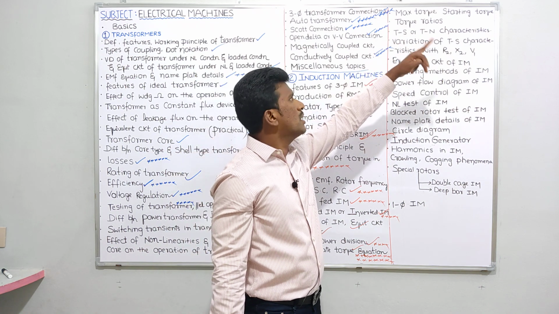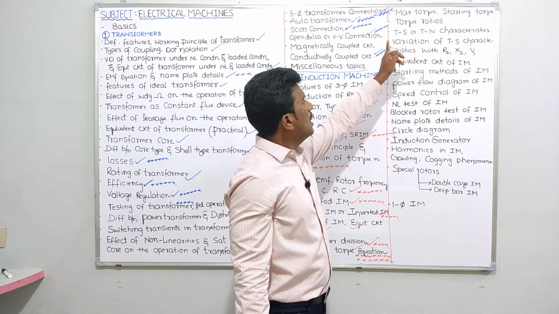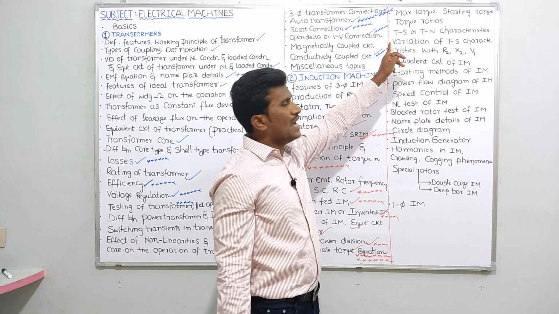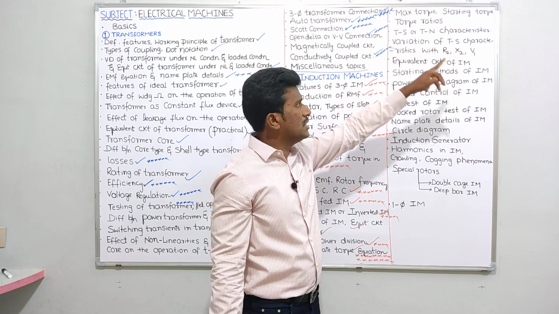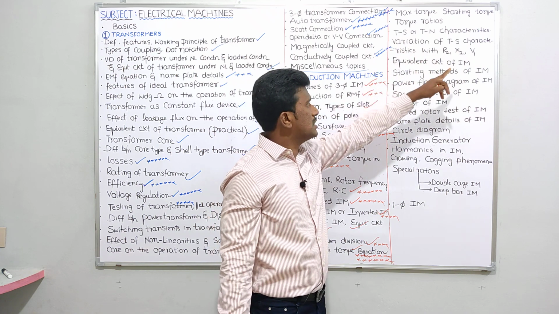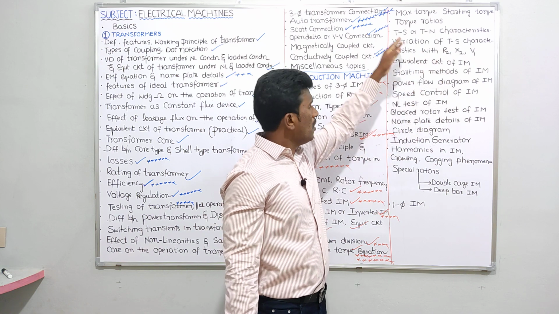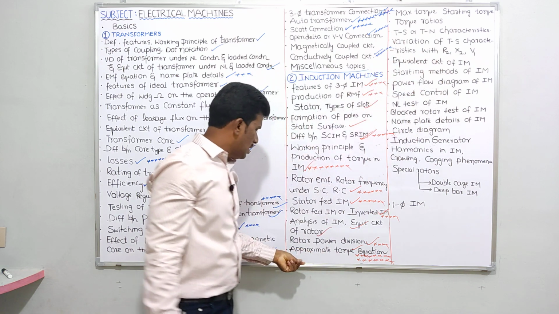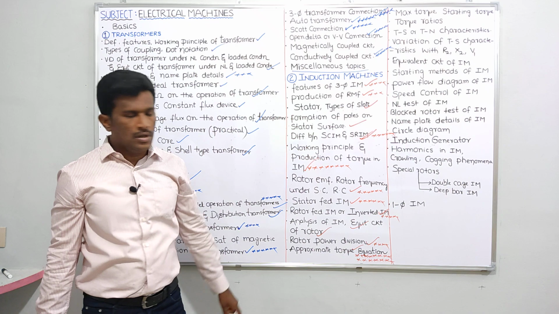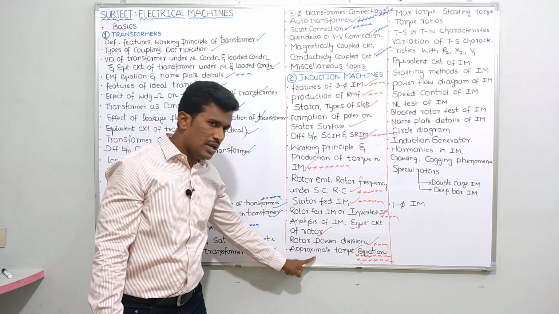That is very important because by using this torque equation only, we are going to explain maximum torque, starting torque, torque ratios, torque slip characteristics, torque speed characteristics, variation of TS characteristics with R2, X2, V. For all those things, this approximate torque equation is very important. So this topic is very important.